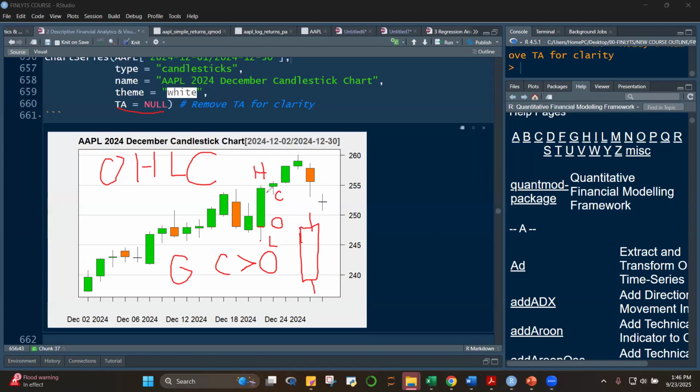So the closing will be here, above the opening. If on the other hand it's colored red or orange like this, then the closing will be below here and the opening will be on top here. So that indicates that the opening is greater than the closing, or the closing is less than the opening, which means that the price fell and it's colored red.